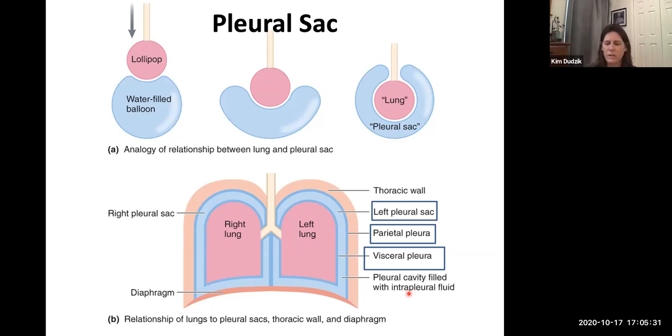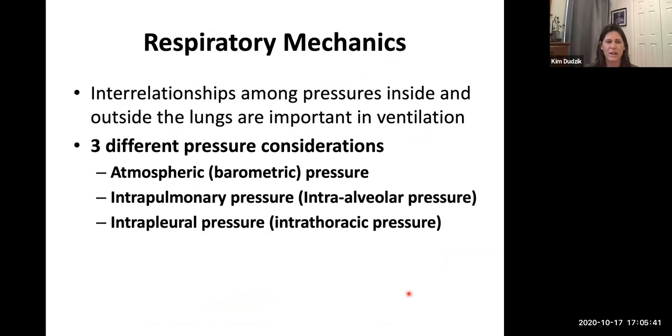Okay. So let's look a little bit more at how these two tissues interact with one another and how it's going to affect the function of the lungs. Okay, so there's actually three different pressures that are interacting with this structure of our lungs. Okay, so now we're talking about gas pressures. In previous lectures, we were talking about fluid pressures, but now a gas actually exerts pressure as well, because remember that gases are also made of molecules and they're bouncing around and bouncing off each other.